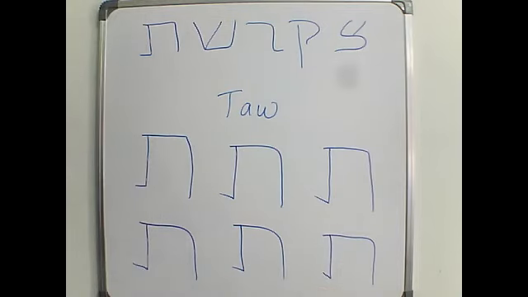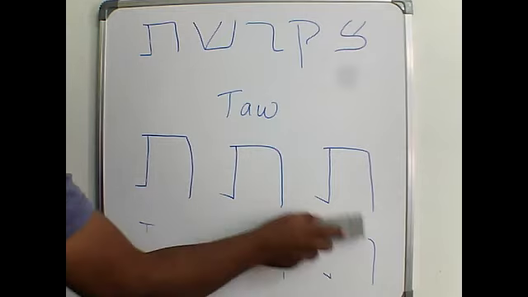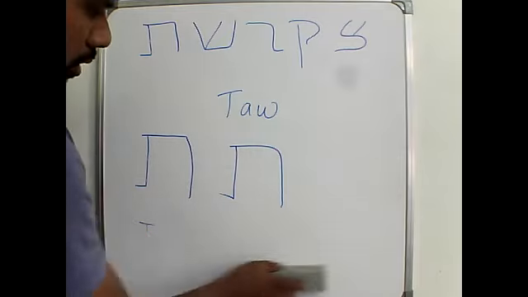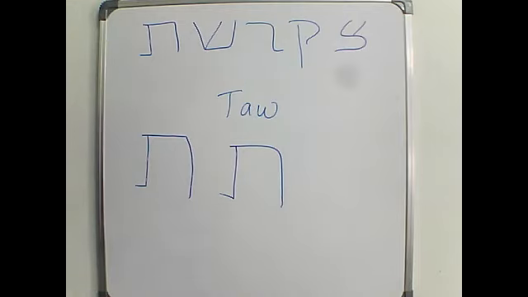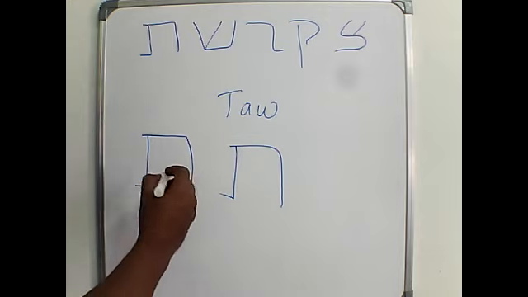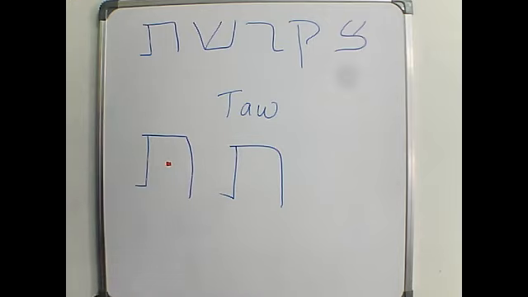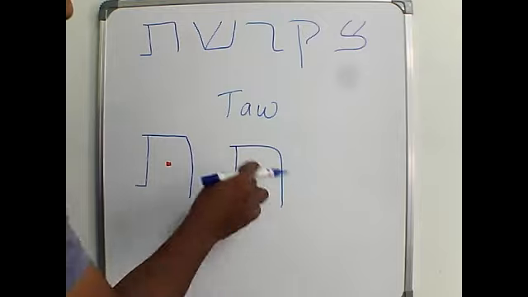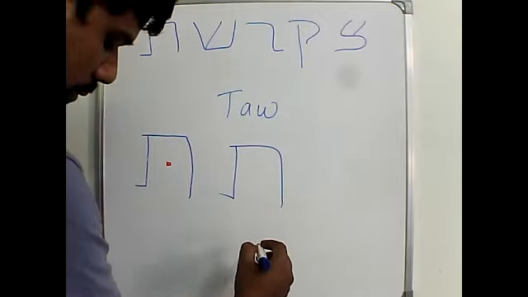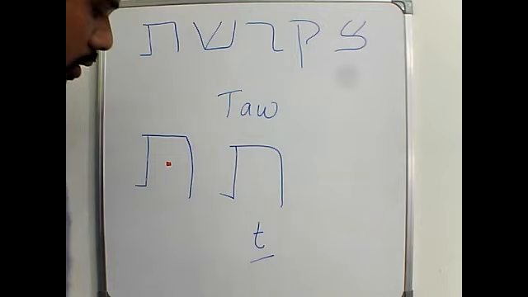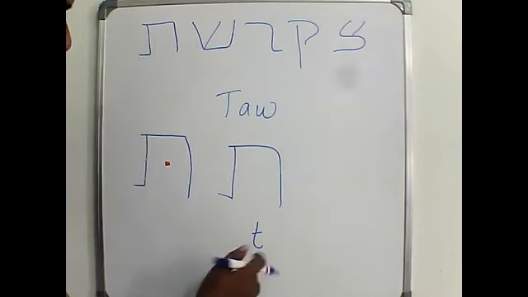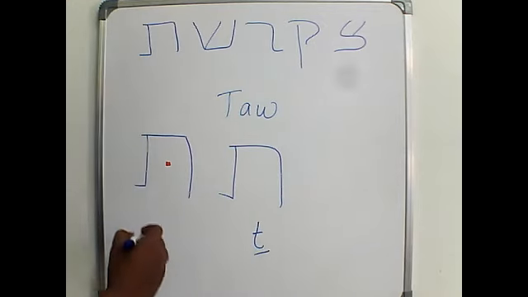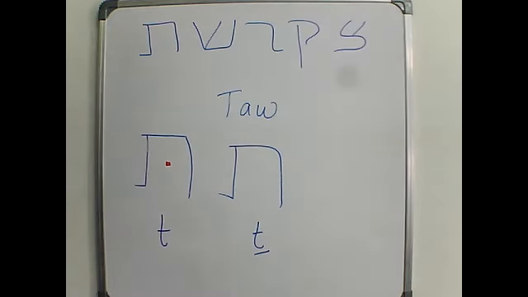Tav. All right. So the tav also comes in two forms. For the sake of transliteration, we have to differentiate it. If there is the tav without dot, it is a T with a small dash downside. If the tav comes with dot, it is T. Okay, this is the transliteration.